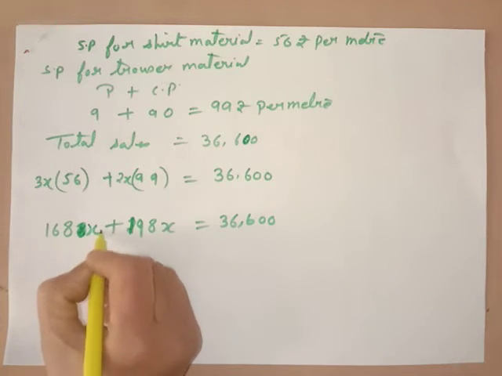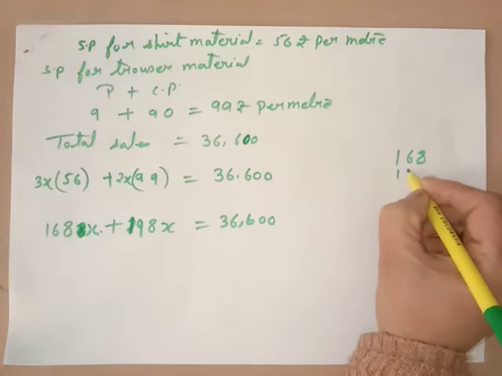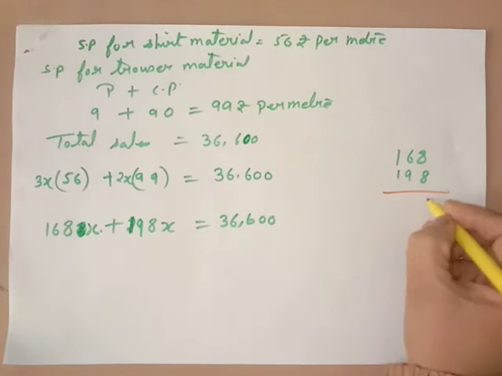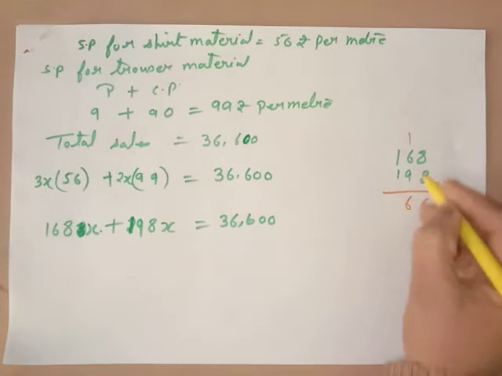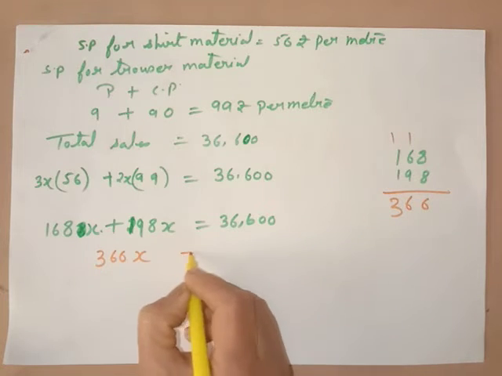Now if you add both, 168 and 198, you will get 366x is equal to 36,600.